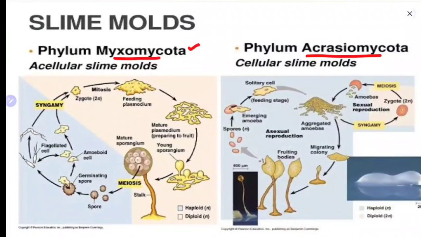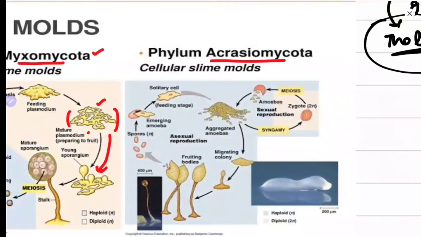In the phylum Myxomycota, you see these plasmodia. These are mature plasmodia, and they form the body of the organism. Later these plasmodia form young sporangia, which undergo meiosis. Similarly, in the phylum Acrasiomycota, also known as the cellular slime molds, you can see aggregated amoebae.